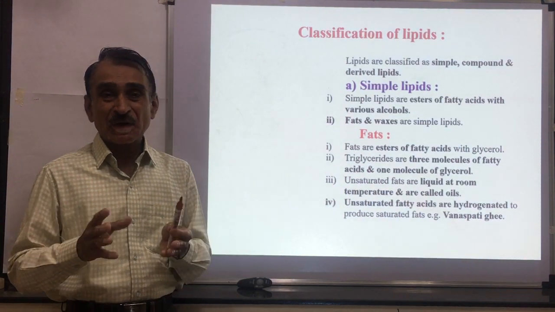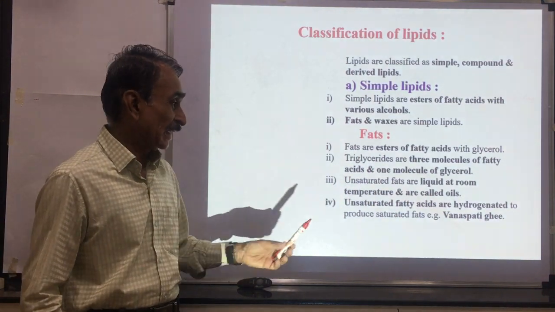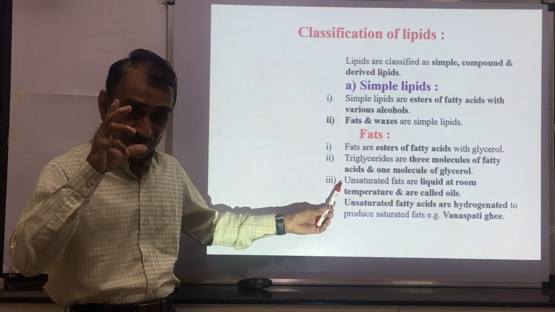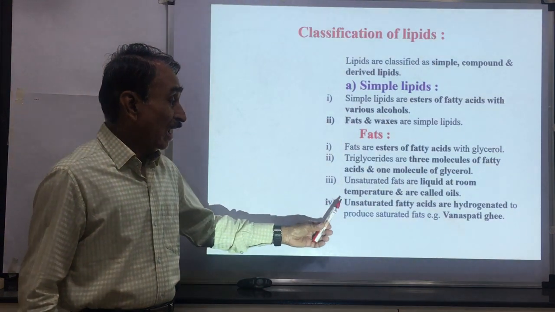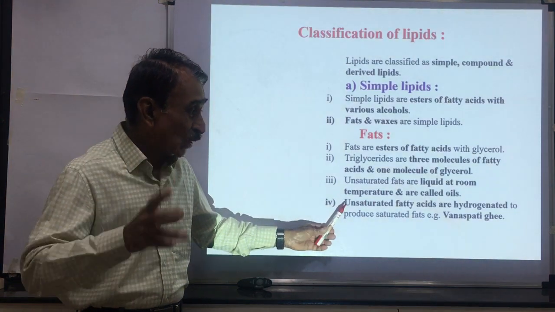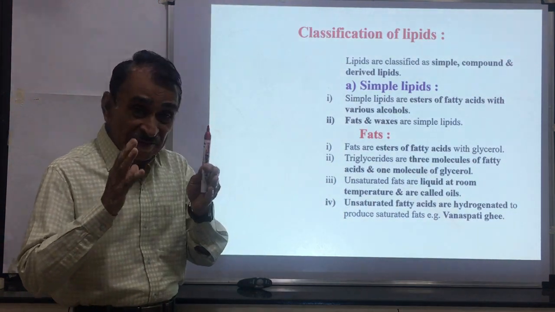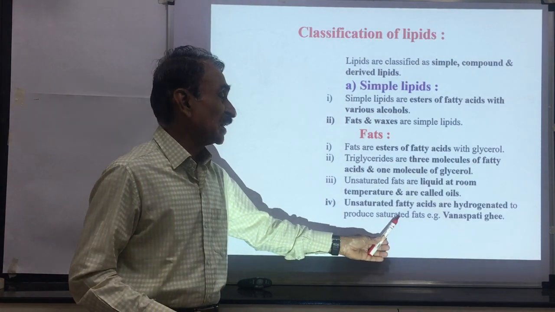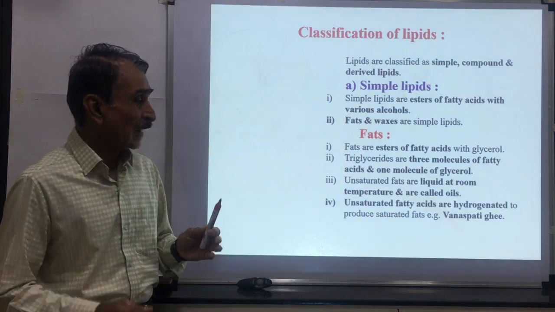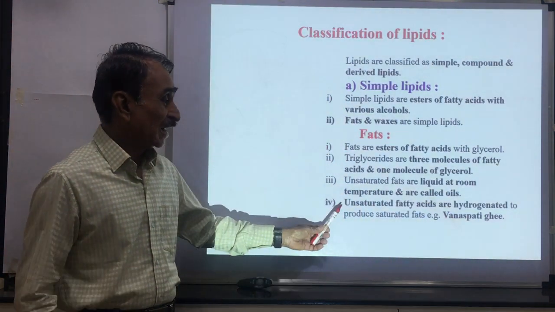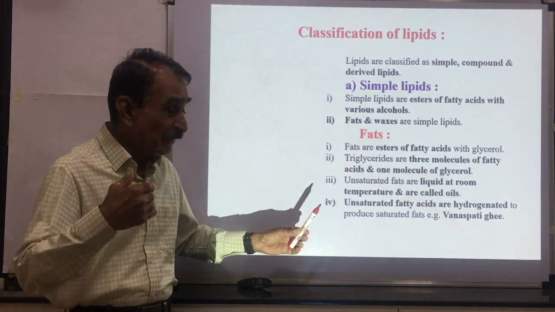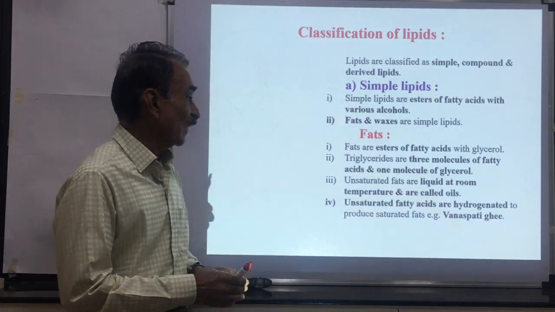The oils, groundnut oil, sunflower oil, safflower oil, etc. These are unsaturated fats, and these are liquids at room temperature. Unsaturated fatty acids are hydrogenated, means hydrogen is added and they are made saturated. For example, vanaspati ghee. Unsaturated fatty acids which are hydrogenated, hydrogen is added, these are made saturated, and the example is vanaspati ghee.